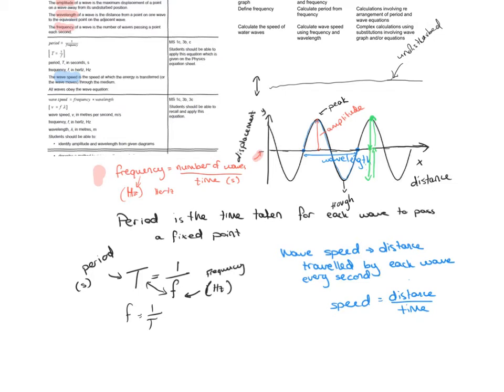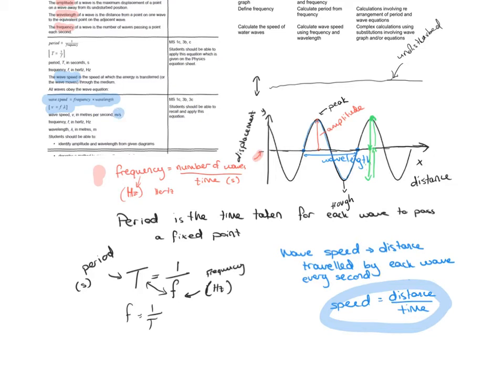Mind you, you can use both equations, this and this one here. It depends on what quantities you're given and on what situation the question is set in. But all waves do obey this wave equation. So the wave speed is equal to the frequency times the wavelength, v being the symbol for wave speed, but the units are meters per second here.